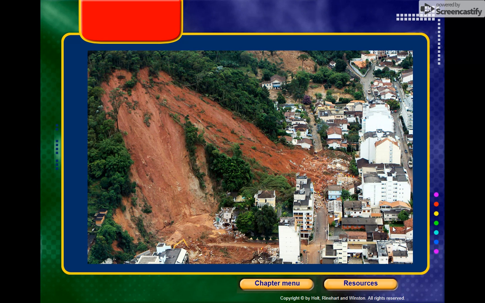Here's an example of this whole side of a hill over a town just collapsing and sliding right into the town, along with everything that was on the hillside, and just leveling out everything below.